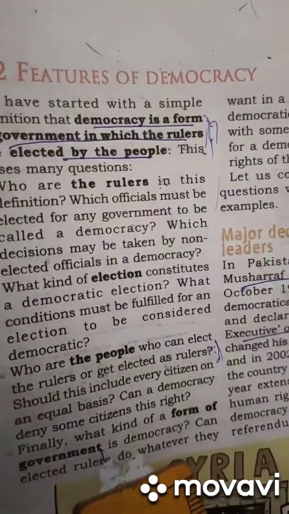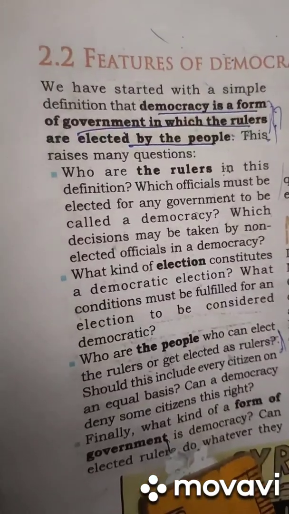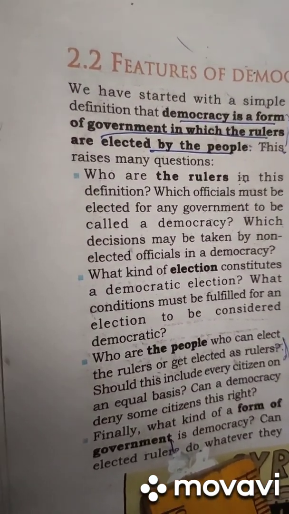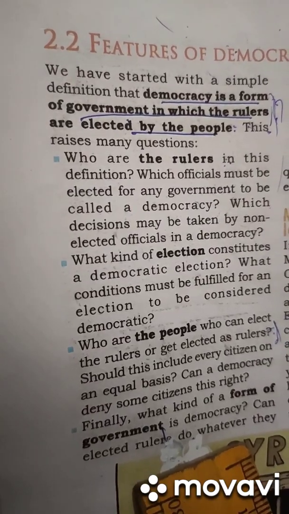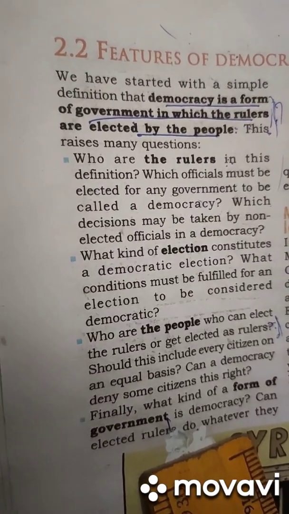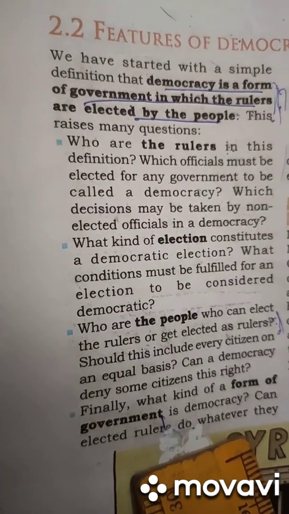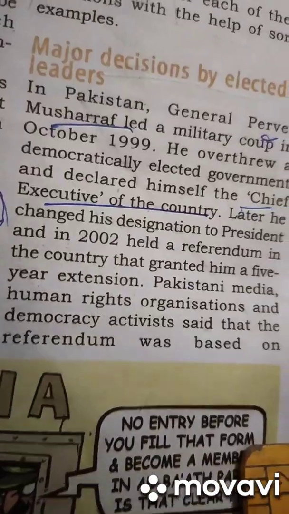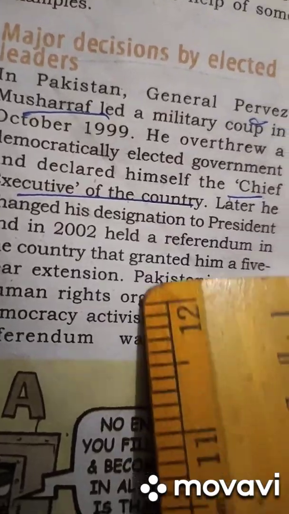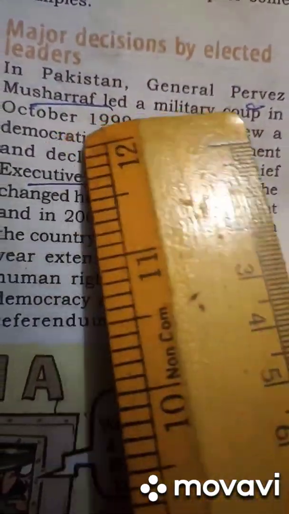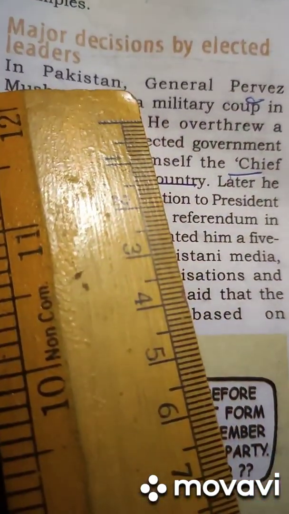A democratic government rules within the limits set by the constitutional law and citizens' rights. So these are the essential features of democracy. The next topic is major decisions by elected leaders. Here it is explaining General Pervez Musharraf's rule in Pakistan.